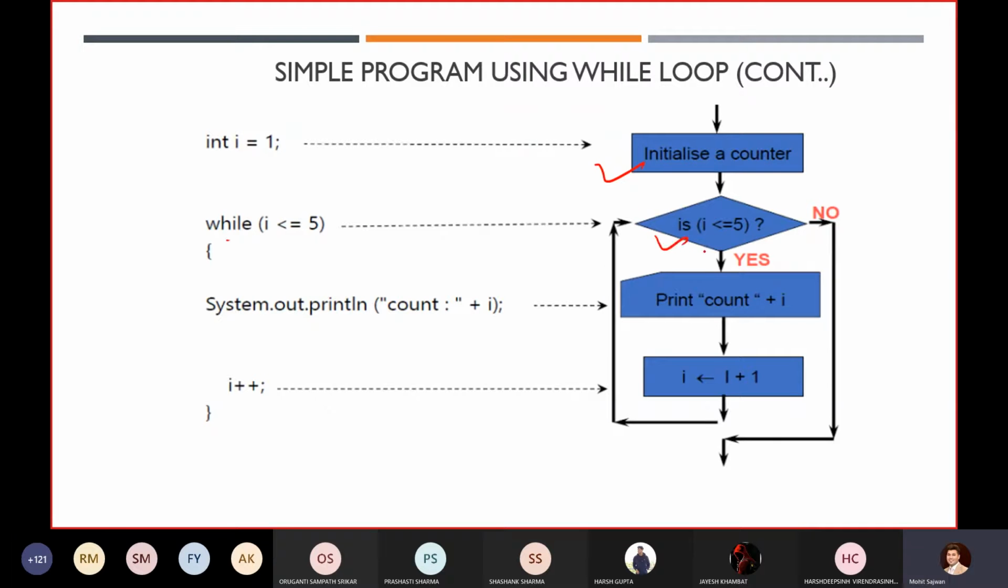Okay, so this is how it works. The first step is you initialize a counter. Second, you are checking for the condition. Third, you are executing the body whenever the condition holds. And fourth, you are incrementing the value.